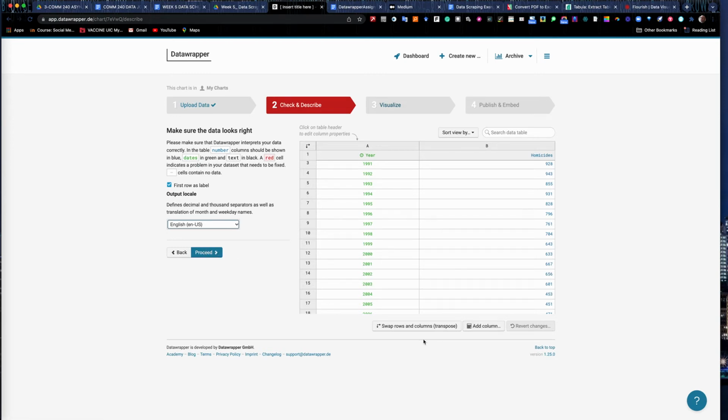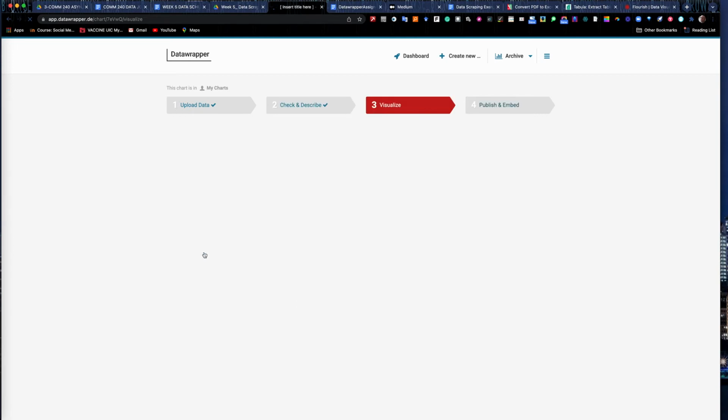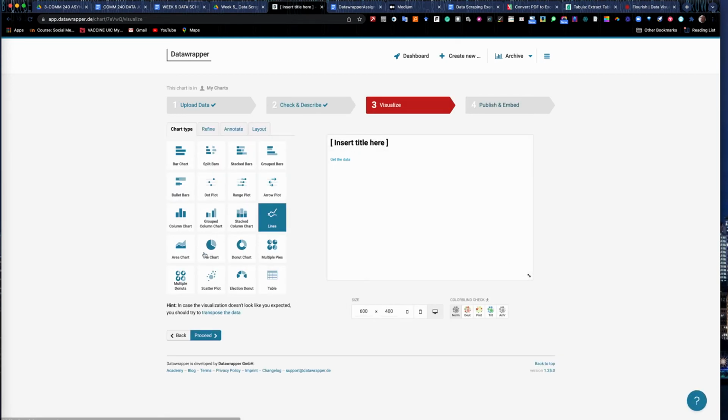You can add columns and do some basic editing here, swap out rows and columns, transpose things, if you feel the need to, but most of your data sets that you'll move in here are going to be pretty clean. Hit proceed. And it will take you to this interface where you can choose what type of chart you want to do.